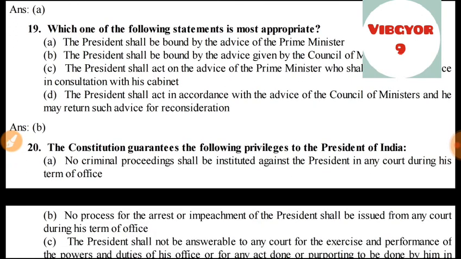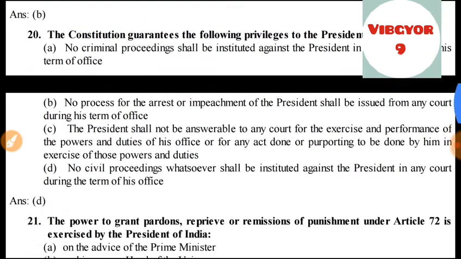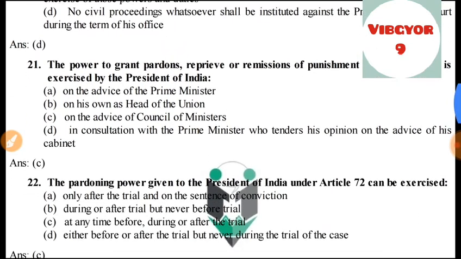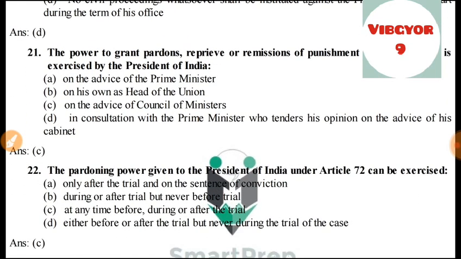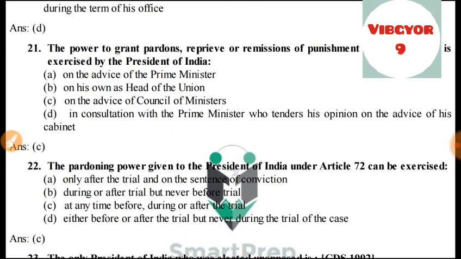I skip 19, then skip 20, 21. The power to grant pardons, reprieve, or remissions of punishment under Article 72 is exercised by the President of India. This is exercised on the advice of Council of Ministers. This is very important. Under Article 72, the Council of Ministers advise President of India to grant pardons, reprieves, or remissions.